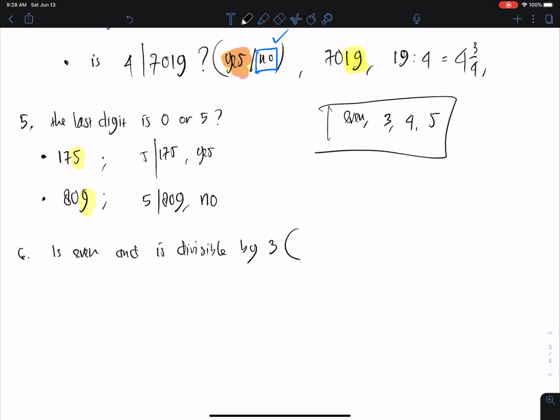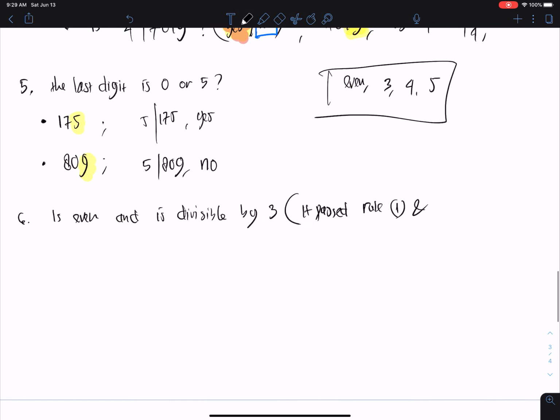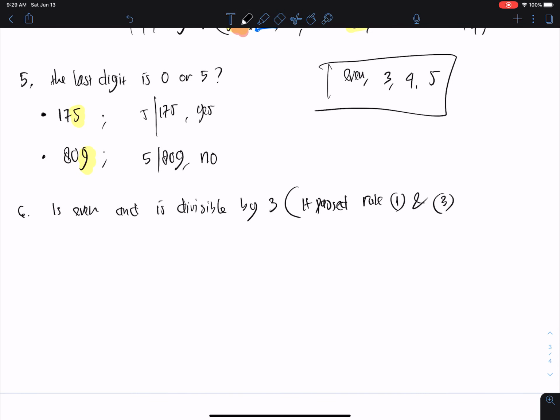So it means it passes rule number 1, and divisible by 3, rule number 3. So if a number passes the two rules, rule number 1 and number 3, we can also check.